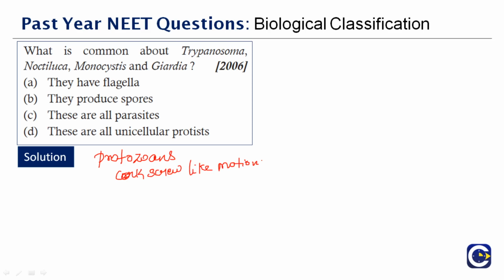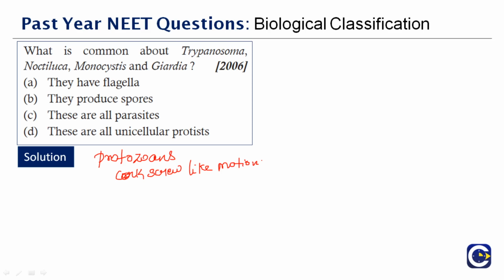Likewise, everything that is given here, Monocystis, Giardia, which causes giardiasis. So what is common in them? If you see, they are all unicellular protists. They are unicellular eukaryotes, not unicellular prokaryotes. What is common about these 4 organisms is that they are all parasites.